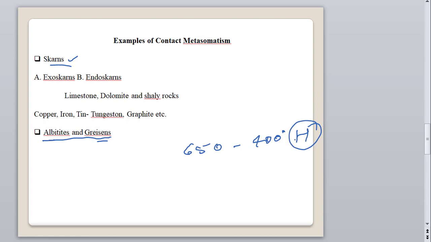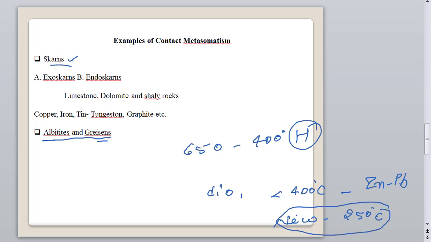At this temperature we get diopside deposits, andradite deposits and wollastonite deposits. Below 400 degrees centigrade, we get zinc and lead deposits. Some new deposits also occur at 250 degrees centigrade. So these are the newer, low temperature ones. This is the temperature variation.